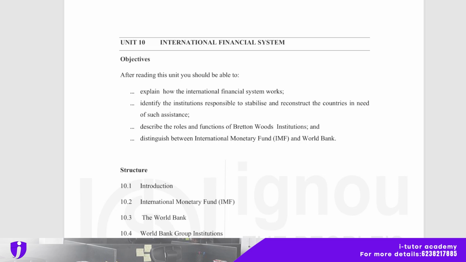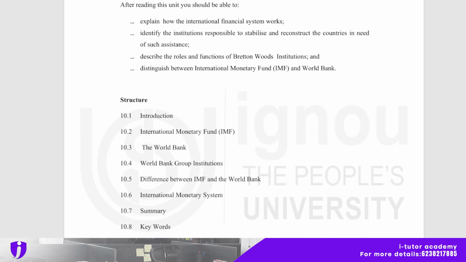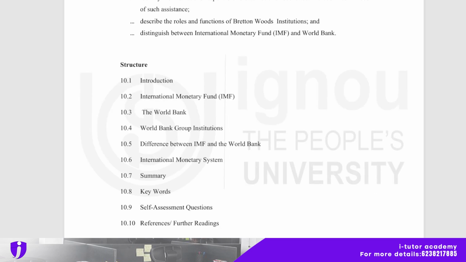In today's session, we will start with Unit 10 of MMPC 003, that is International Financial System. So let's begin with the objectives of this chapter. After reading this unit, you should be able to explain how the international financial system works, identify the institutions responsible to stabilize and reconstruct the countries, the need of such assistance, and describe the role and the function of Bretton Woods institutions and distinguish between the International Monetary Fund, that is IMF, and the World Bank.